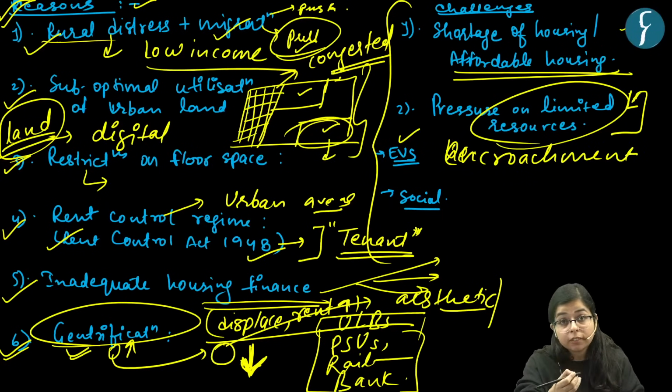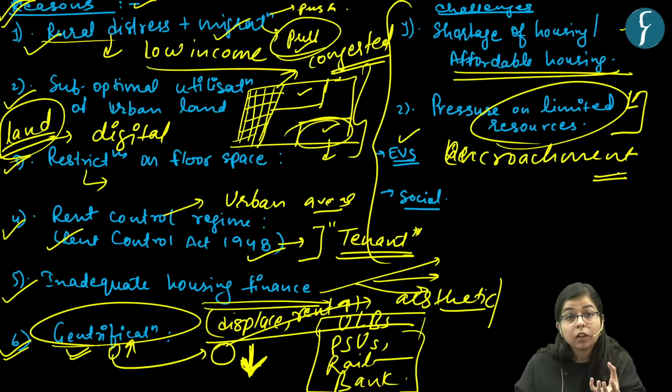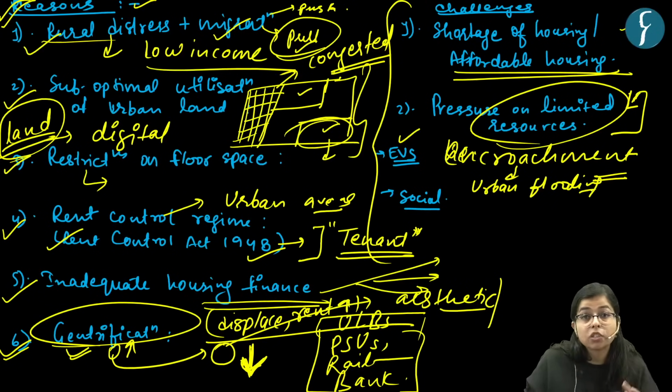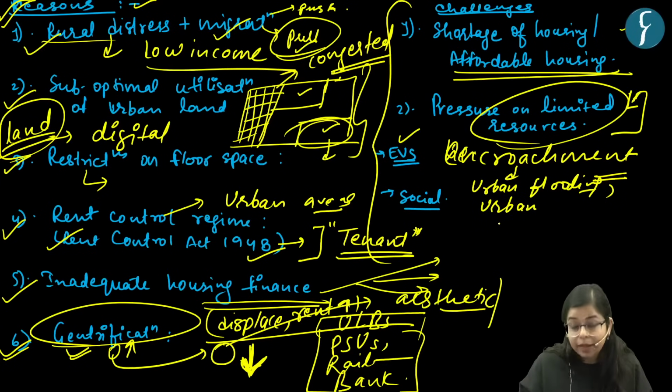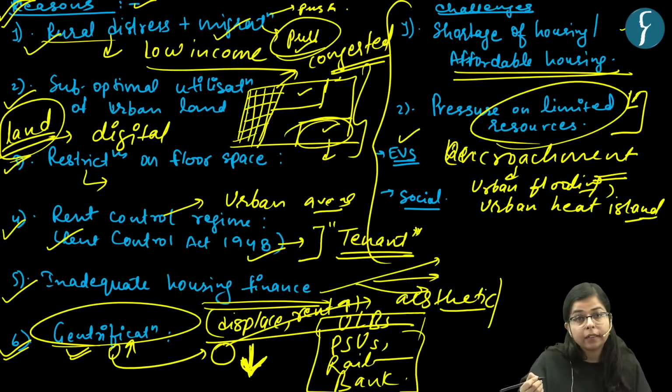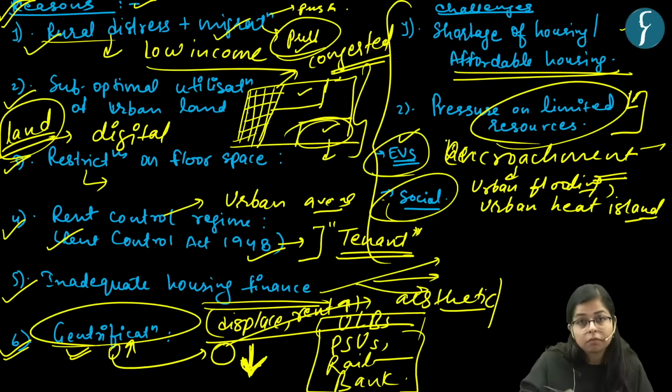That is, expansion of slums and resulting encroachment of land, encroachment of wetlands, right? This may lead to encroachment and resulting urban flooding, blockage of drains, right? This may also lead to other issues like rampant construction here and there. So this may lead to the issue of urban heat island, right? So these are some of the environmental concerns which may be associated with this issue.